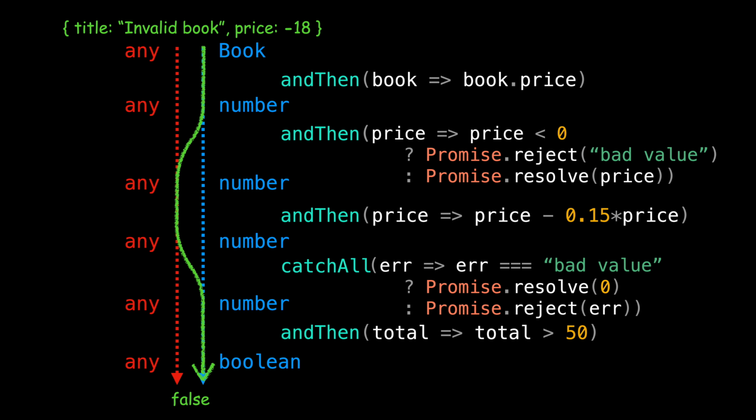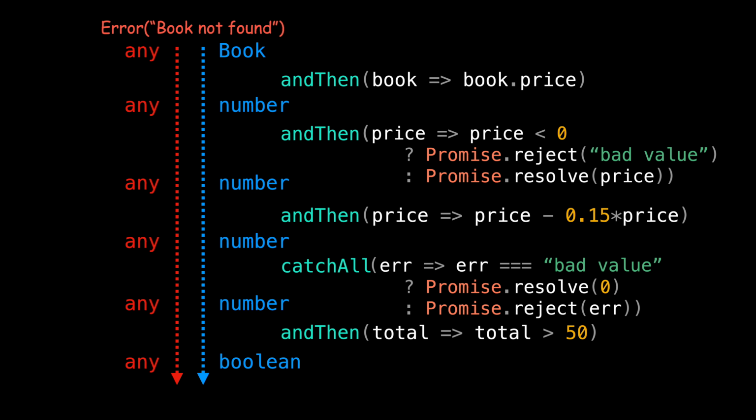But we missed an important case. What happens if our findBook function couldn't find a book and returns a promise rejection? We totally forgot about this and never considered this situation in our code. So our app crashes in production, and that's definitely not a desired behavior. How come we missed this? How come the compiler didn't catch this at compile time?